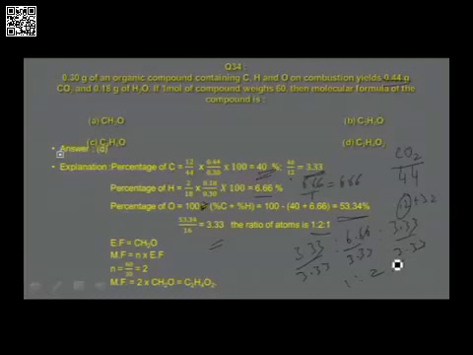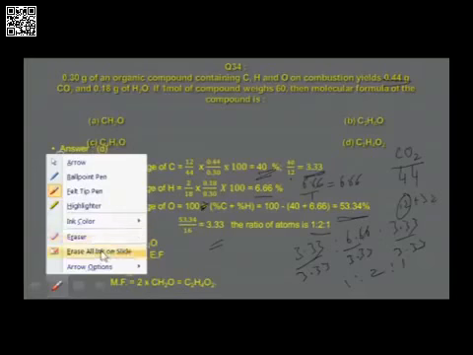Empirical formula mass for CH2O is found to be 30. So n is equal to 60 by 30, which is equal to 2. Therefore, molecular formula is equal to 2 into CH2O, which is C2H4O2. That is the correct answer for the given question, and that is found in option D.